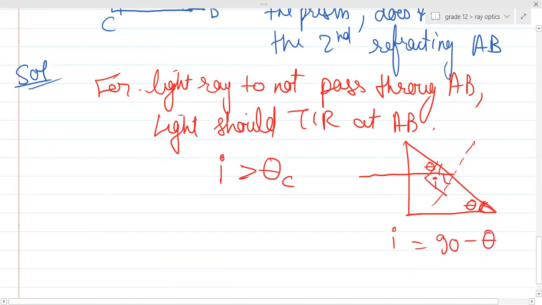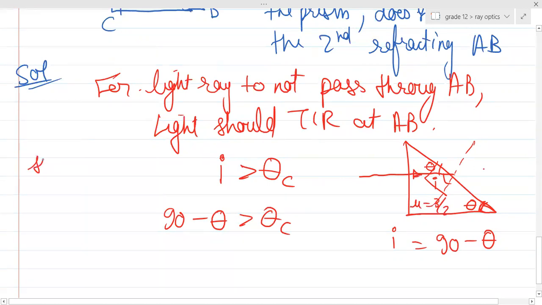So for I to be greater than the critical angle, that implies 90 minus theta should be greater than the critical angle. And what is the critical angle of this thing, having refractive index 3/2? The critical angle is found when the light ray tries to go from glass to air.